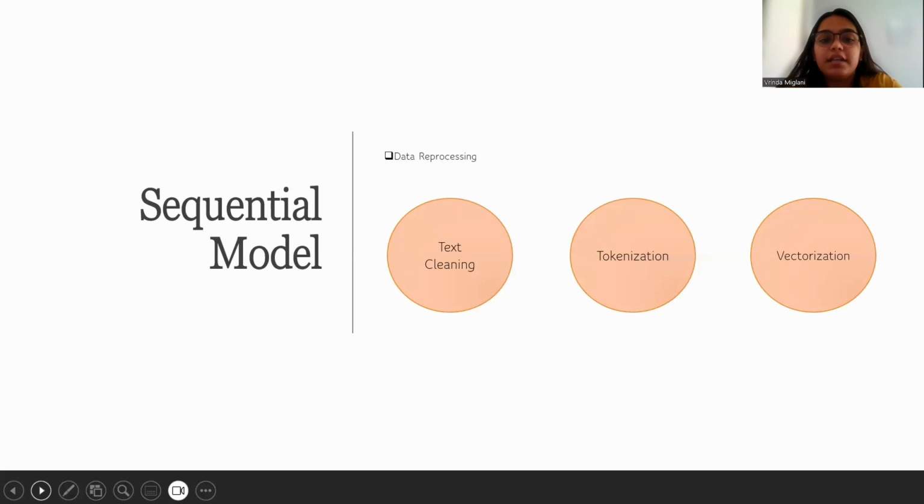Moving on, data preprocessing. In this project, we perform extensive data preprocessing before feeding the data into our sequential model. Text cleaning, which is the process of removing irrelevant or unnecessary elements from the raw text data. Tokenization, that is breaking down a text into smaller units, usually words or subwords. And vectorization, which is converting text data into numerical vectors, which were used to convert the textual data into a format that the model could understand and learn from.